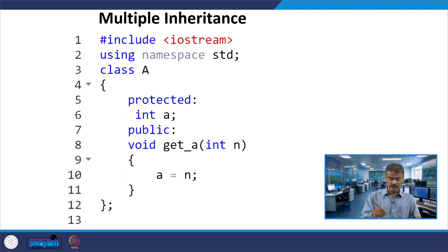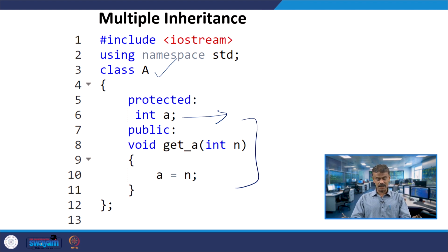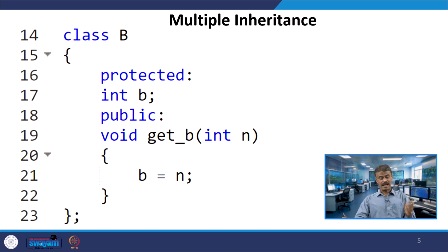Let us assume that you have class A. You have one protected member data A and you have a public member function get_A. You are passing a parameter, and that parameter will be copied into A. So, that is your class A. Now, your class B is defined. You have one data member B, and similarly a get_B member function. So, n will be copied into B. This is a member function in class B and you have one protected member data B.